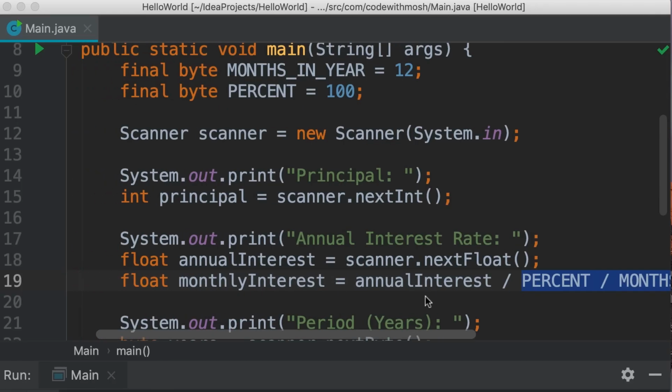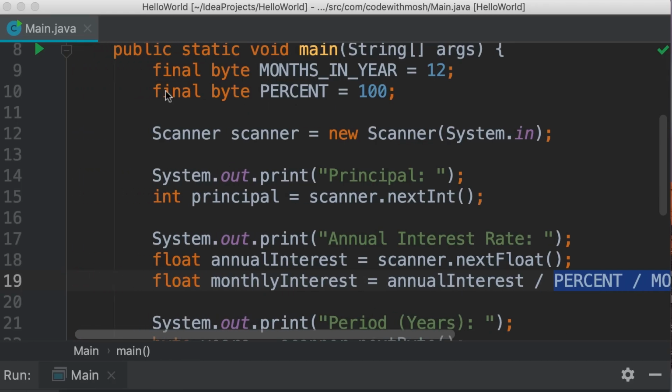All right. So, after declaring these constants, I have created this scanner object. Here we ask the first question, principal, and we read the answer as an integer. I thought integer is a good data type for storing the principal because short is not enough. With short, we can store a maximum of $32,000, that's not enough. What if someone wants to finance $1 million? So int is good, and it allows us to store a value up to 2 billion.